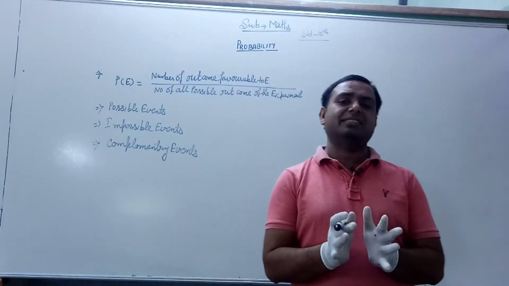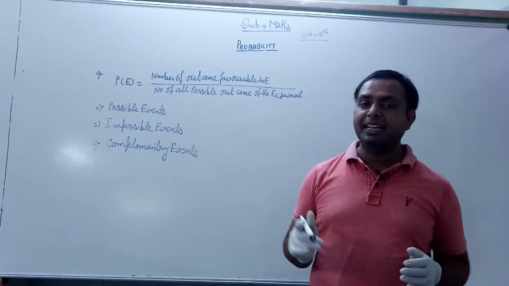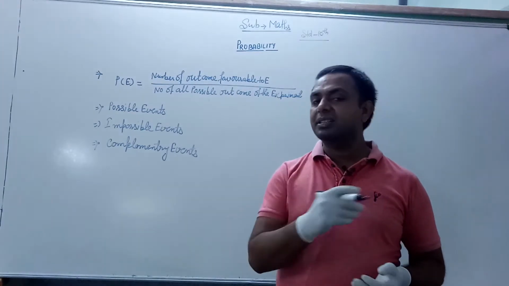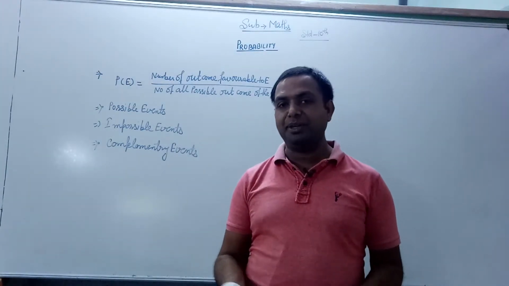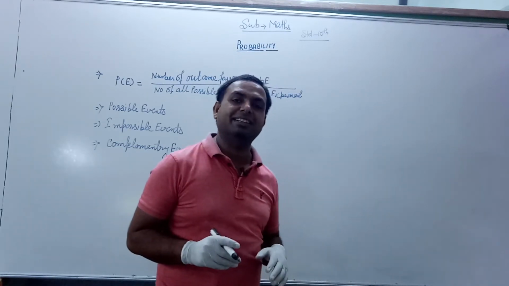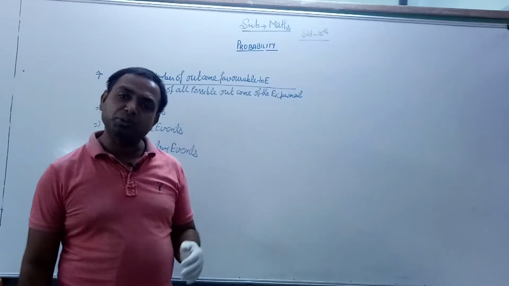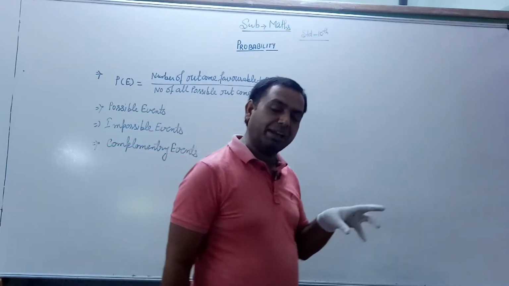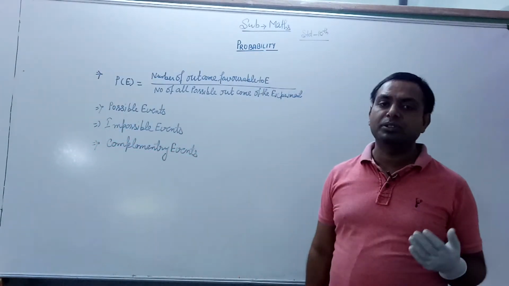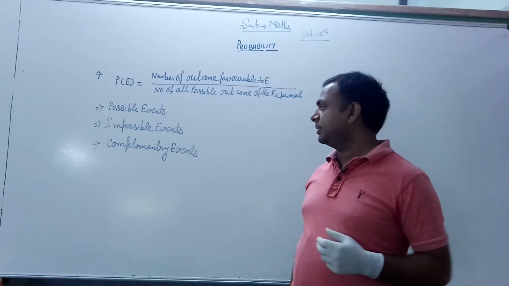If you throw the dice and say that you found the number 7, it is not possible, so that event is called an impossible event. And a number between 1 to 6 is a possible event. So I think all of you understand possible events and impossible events.